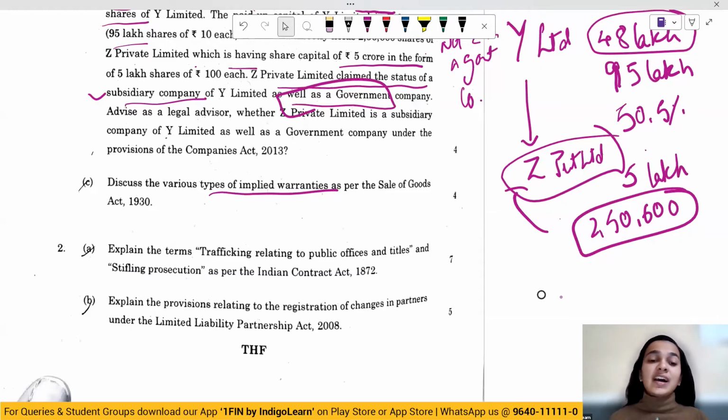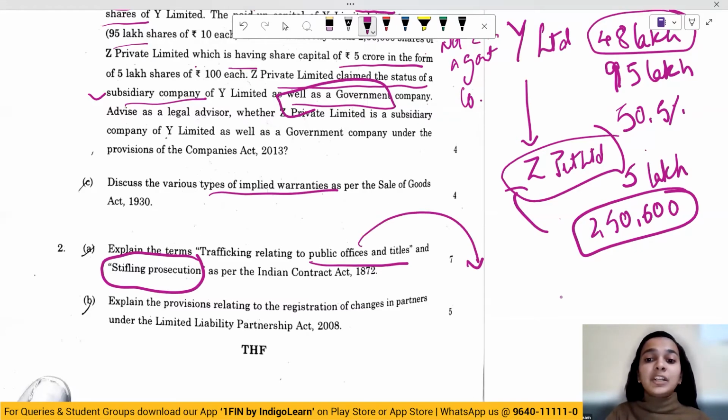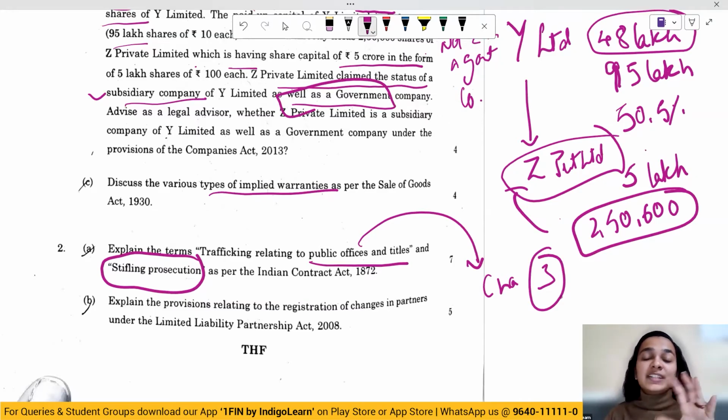The next question, again a direct question from the Indian Contract Act and a very easy one, but here is where most of the students got confused because of this one term, which is stifling prosecution. So you just had to explain the terms: trafficking relating to public offices and titles, and stifling prosecution. So these came under chapter 3 or unit 3 of Indian Contract Act, wherein these are under the topic agreements opposed to public policy, under the topic validity of agreements.